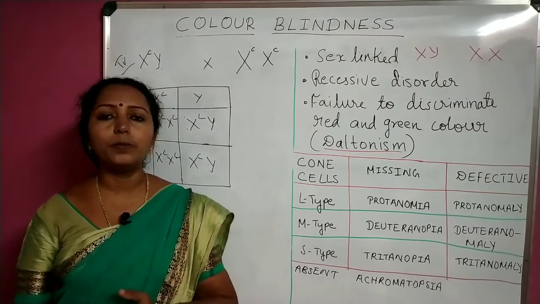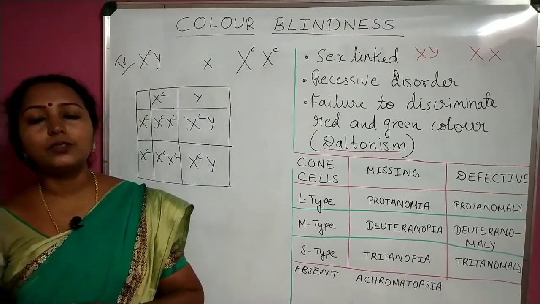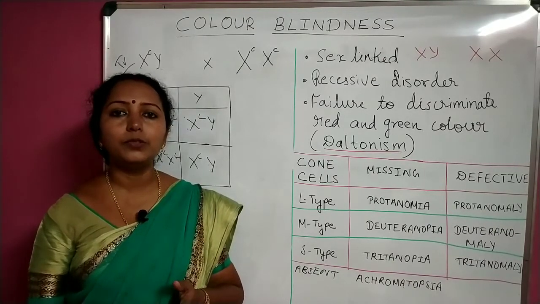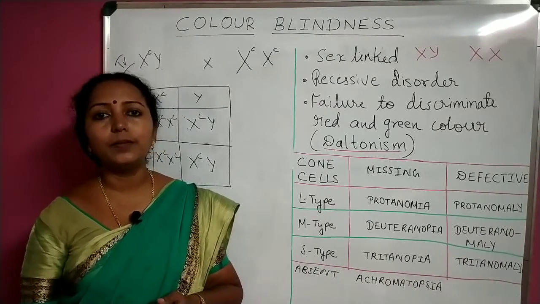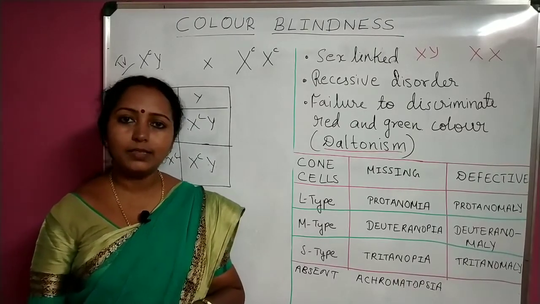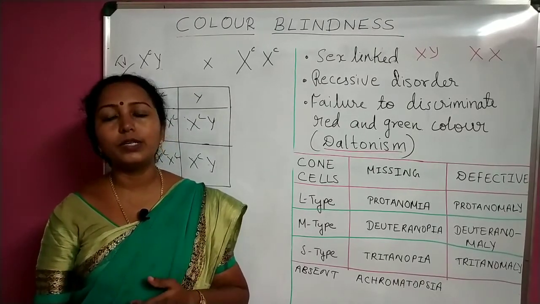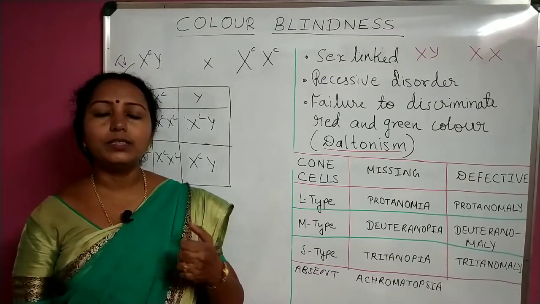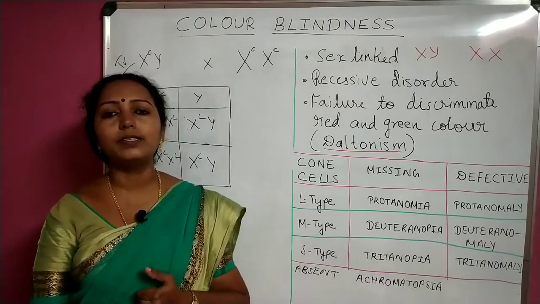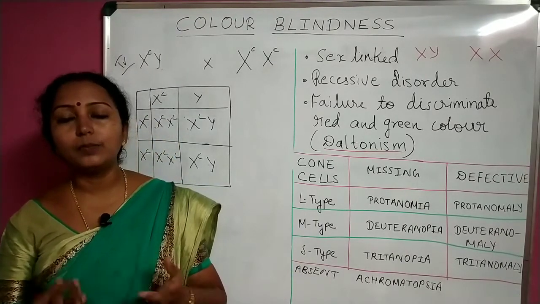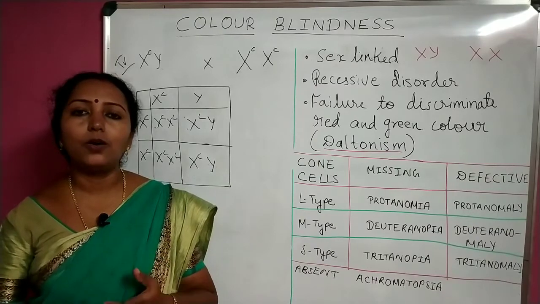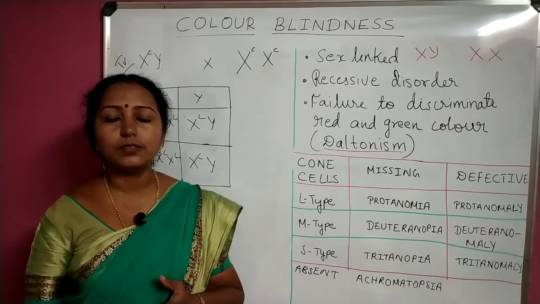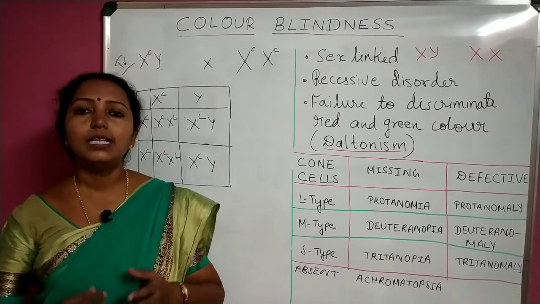Okay, so with today's topic, I have taken almost all the topics in our NCERT textbook related to genetic disorders. That is, we have completed sickle cell anemia, thalassemia, hemophilia, phenylketonuria. Okay, and today we completed color blindness also. So in the next session onwards, we'll deal with chromosomal disorders, the reasons behind that, the different names given to the chromosomal disorders, and whether there is any possibility of getting cured, or how we can overcome that, what is the genetic basis of that. All these things we'll be dealing with in the next video.